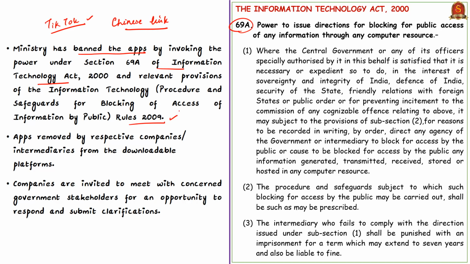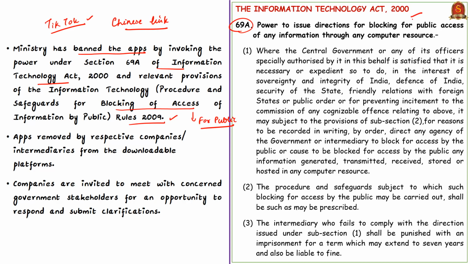This Section 69A provides power to issue directions for blocking public access of any information through any computer resource, which also includes smartphones as per the IT Act. Here, blocking public access means the applications are blocked for use by the public. So this means these 59 applications are blocked for the Indian public. Section 69A is given here for your reference.